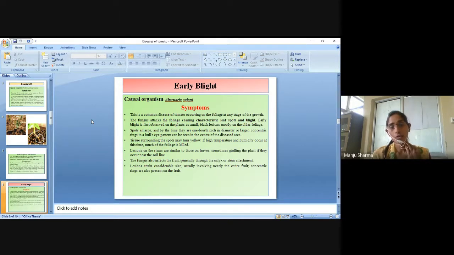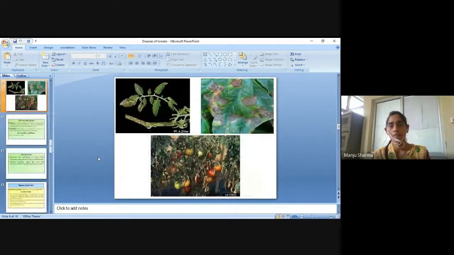Then the lesions on the stems are similar to those on leaves, sometimes girdling the plant if they occur near the soil line. These are the symptoms of the disease by which we can identify it.